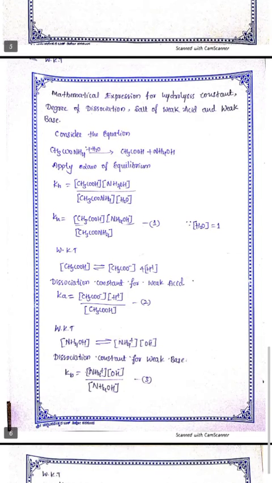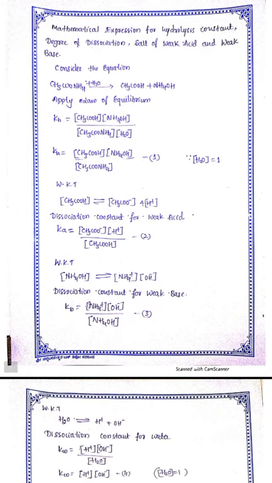We know that acetic acid splits into acetate ion and H plus ion. The dissociation constant for the weak acid, Ka, is given by the concentration of acetate ion and the concentration of H plus divided by the concentration of acetic acid. Ammonium hydroxide splits into ammonium ion and hydroxide ion. The dissociation constant for the weak base is given by Kb equal to NH4 plus times OH minus divided by NH4OH.